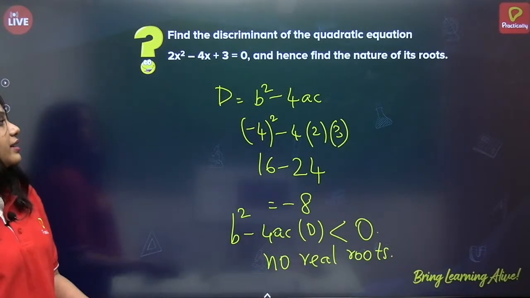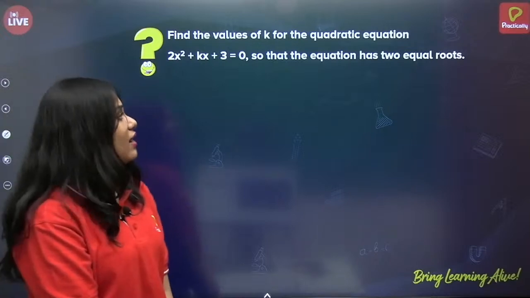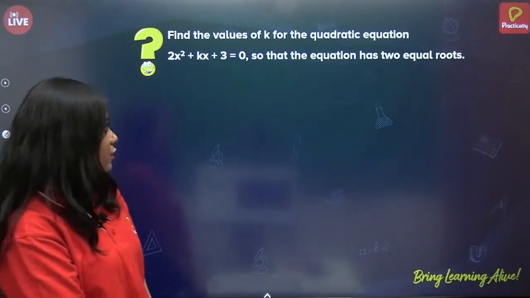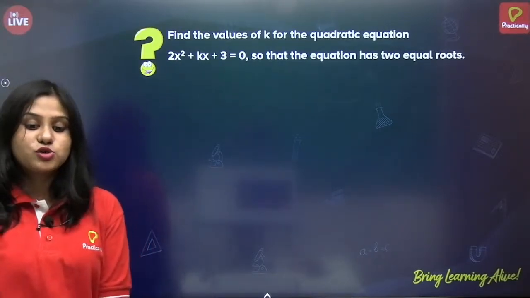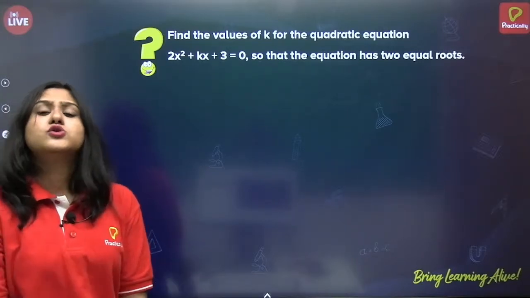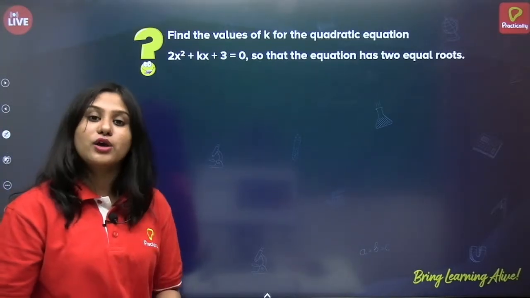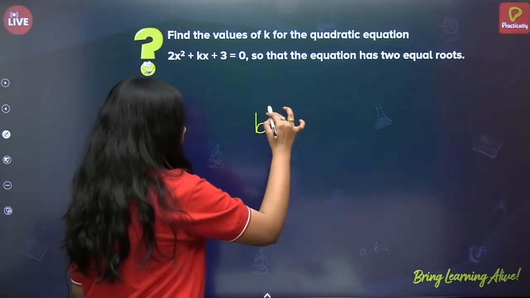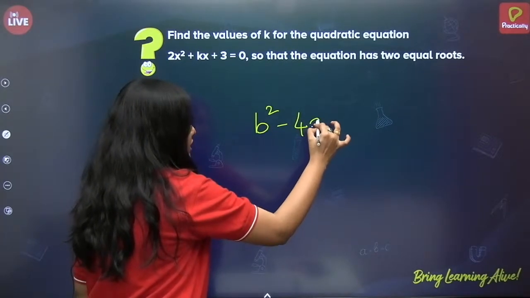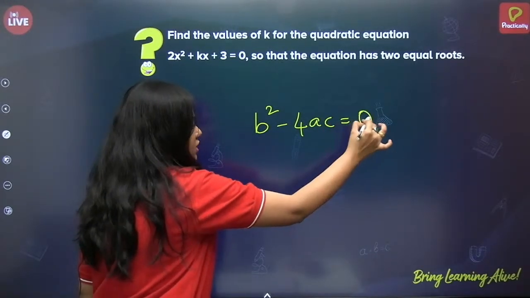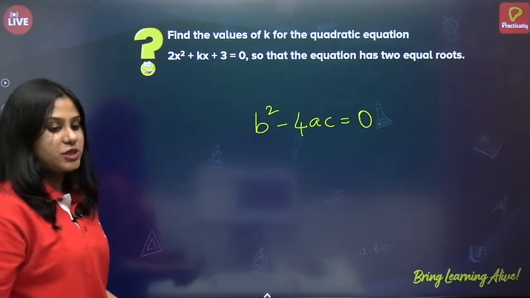Okay. Next, find the value of k for the quadratic equation so that the equation has two equal roots. So what is the condition for two equal roots? b square minus 4ac is equal to 0. So just substitute the values.